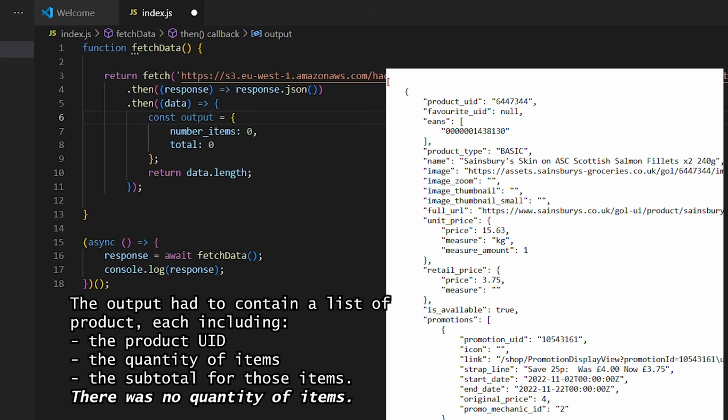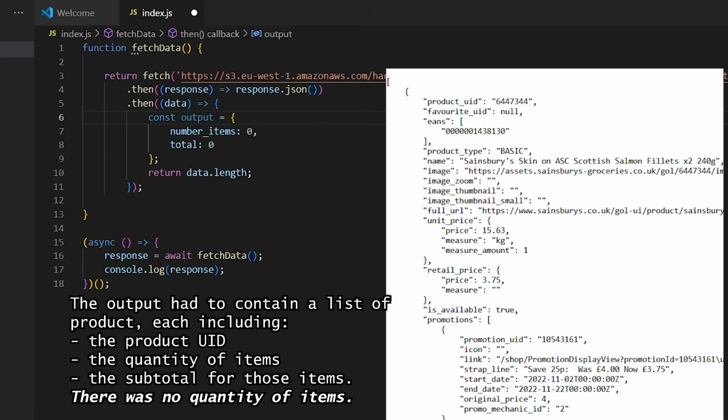It took a while to realize that we have a measure amount and the price under unit price, and then there's retail price with an empty measure property. So I think we wanted to have the price under the retail price divided by the unit price, and then we get the quantity.